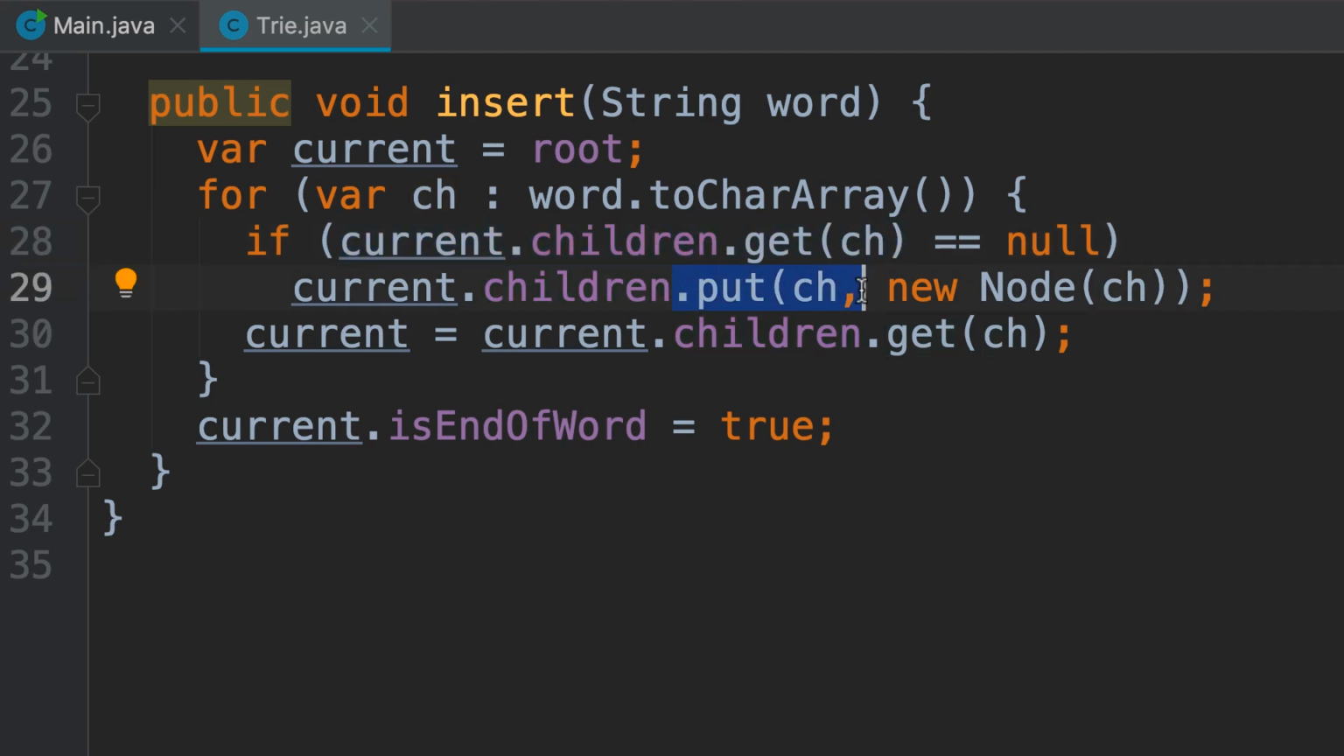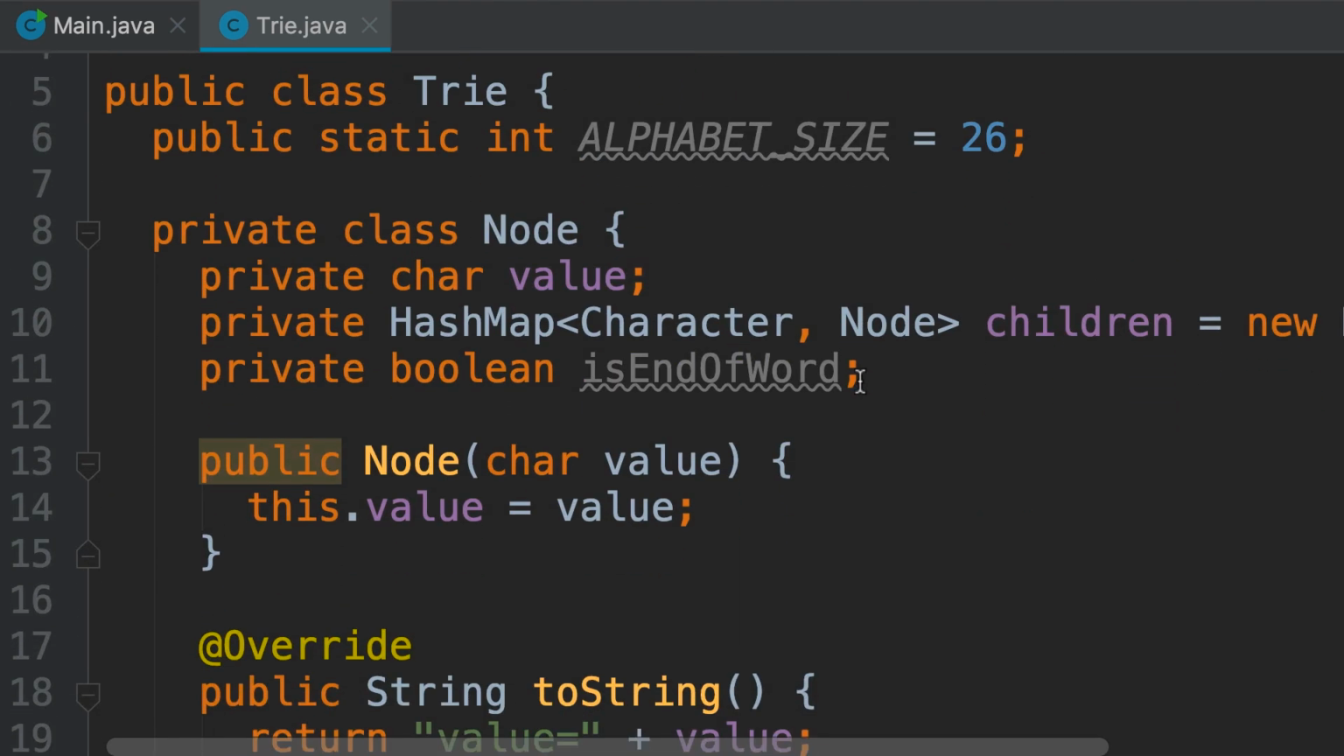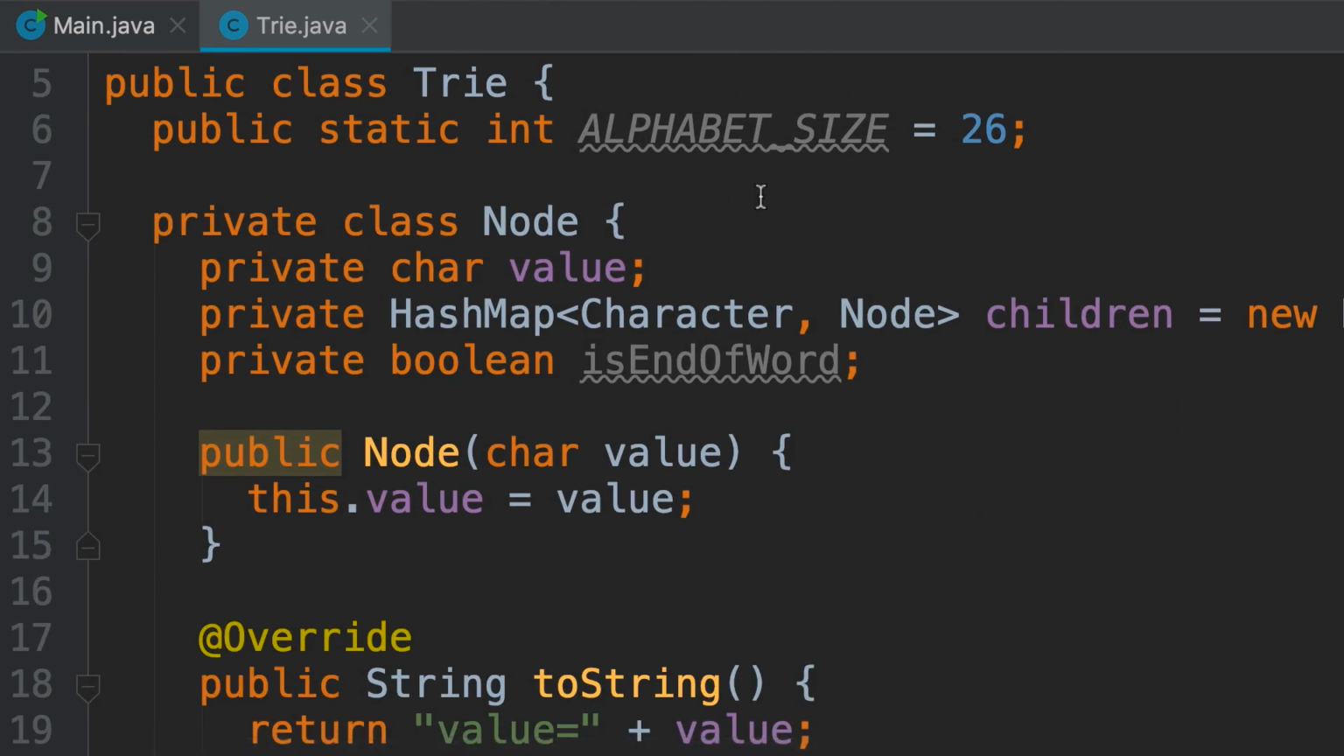What if in the future we decide to change the type of this field to something else, a data structure that doesn't have the get or put methods? Again, our code is going to break. Now, we have declared the node class as a private class inside the trie class. So we can argue that it is okay for the trie class to know about the internals of the node class. That is true. So potentially we could take the node class outside the trie class. And then because these fields are private, the trie class wouldn't be able to access them directly.